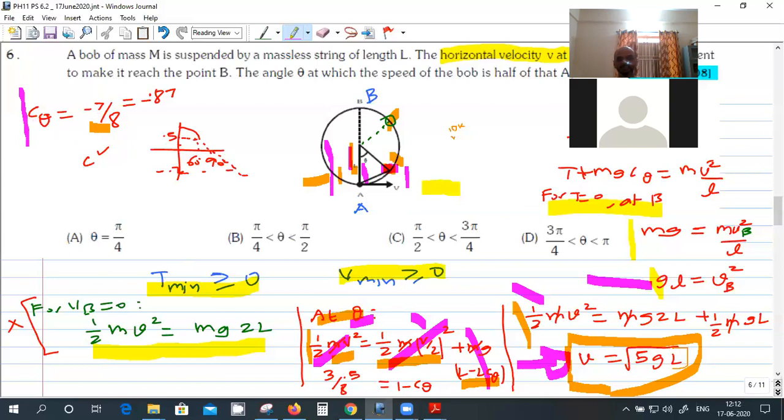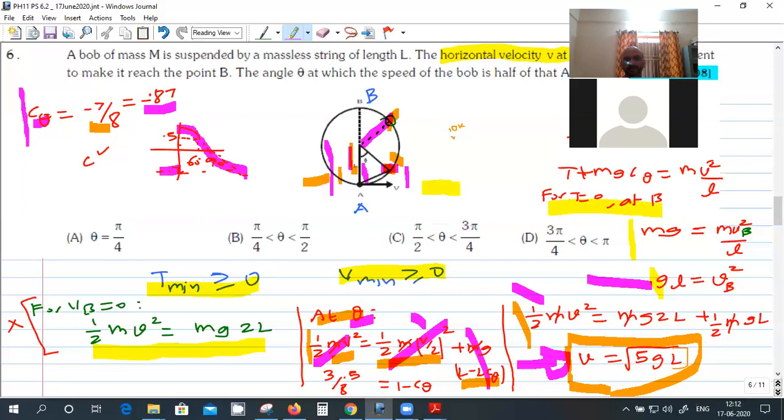So you have to find this value of theta. Since cos theta is negative, theta is in the second quadrant. In the first quadrant, everything is positive, right? So theta should be greater than 90. This is a plot of cos theta. Cos 90 is 0, and 3 pi by 4 is 90 plus pi by 4, where cos is minus 1 by root 2, which is minus 0.7.